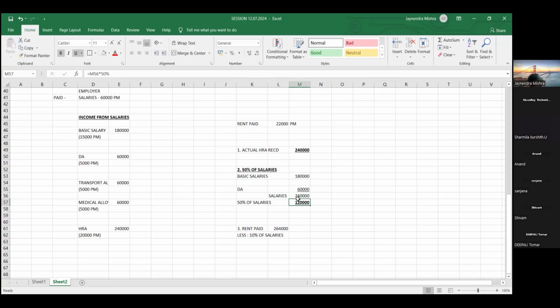We already have basic salary plus DA of 2,40,000. Take 10% of this. How much is it? 24,000. So rent paid minus 10% of salary, how much does it come to?